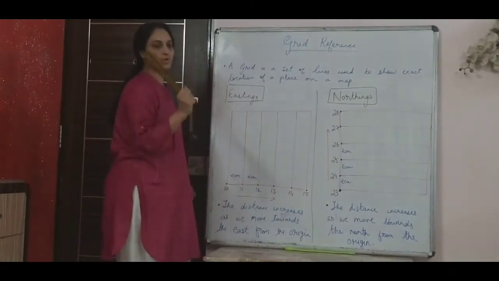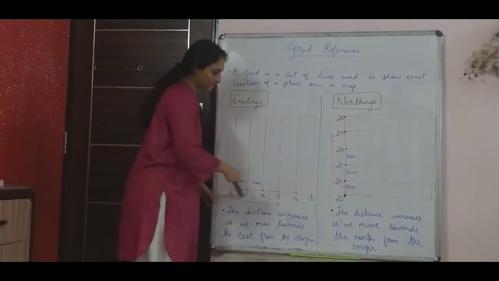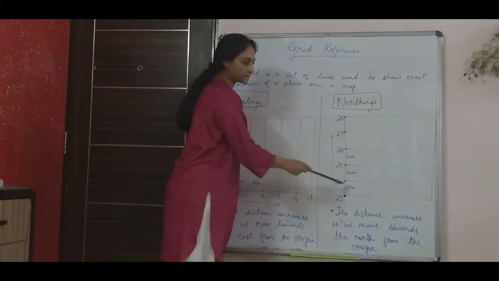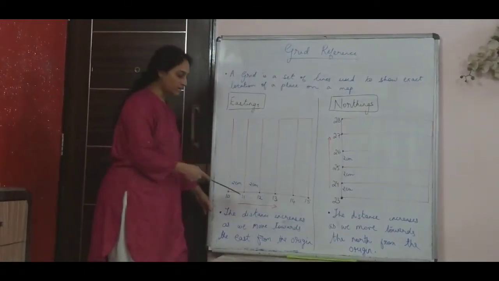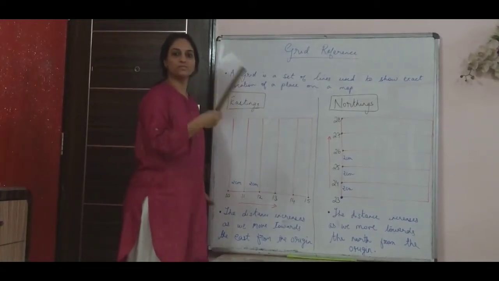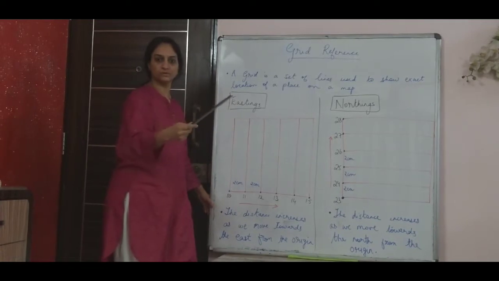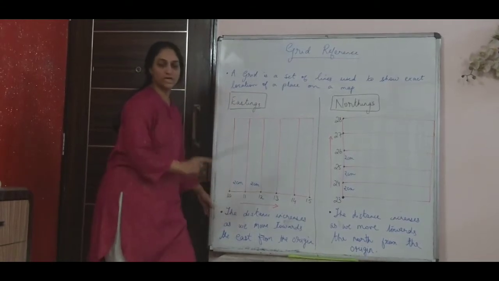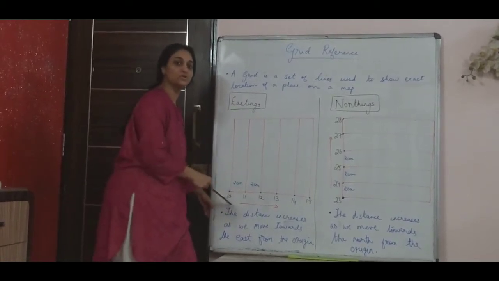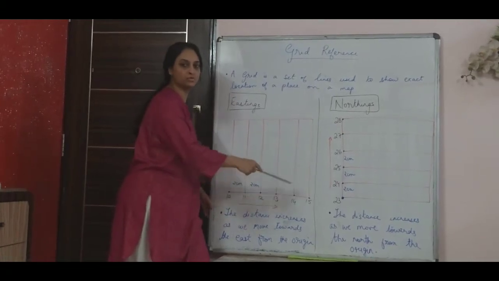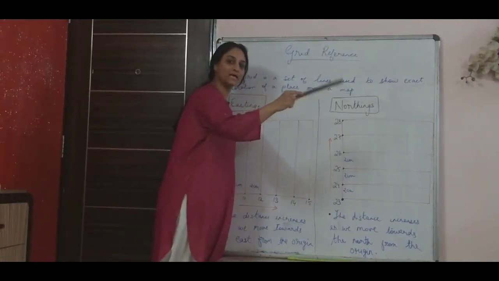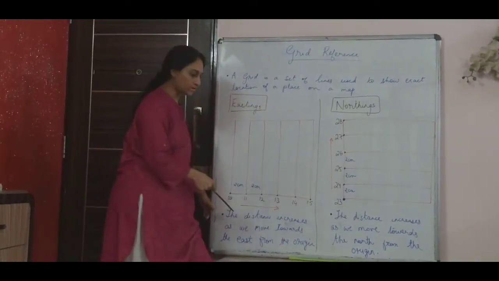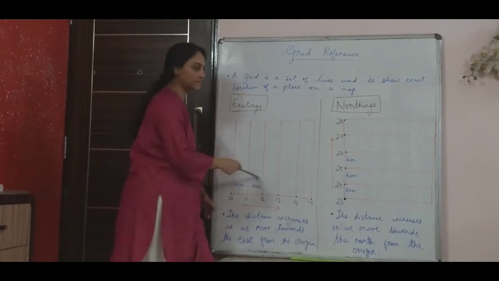Now one most important point is, like I said, your eastings are your x-axis and your northings are your y-axis. In graphs, generally the numbers can start from a one digit number, like 0, 1, 2. But you have to remember that in eastings and northings always two digits are used. Even if it starts from 0, it has to start from 00, 01, 02, and so on, and it will go on till 99. You can't write 100. When it comes to 100 after 99, it starts from 00 again. So there are always two digits used in eastings and northings.